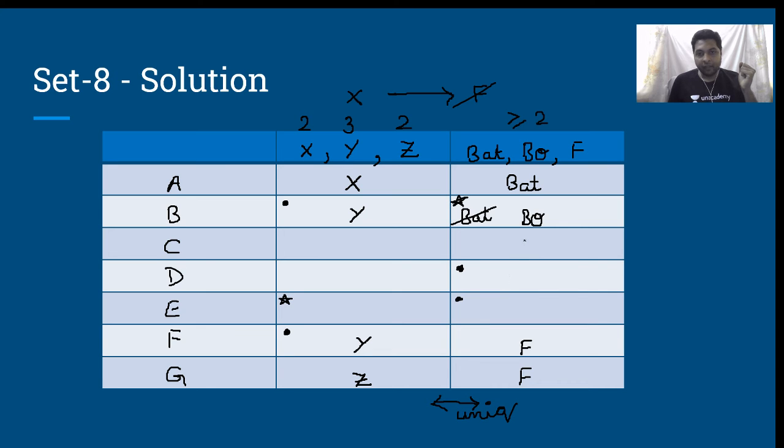Given that for D, whatever I write as the category has to be different from bowling, so bowling cannot come, fielding cannot come. Therefore, it has to be batting only. That means clearly this is batting. This is also batting. And since batting has already occurred 3 times, this has to be bowling. Is that clear? Once we have got this, at least we have met the constraint of no batting for B. So this much is already done.